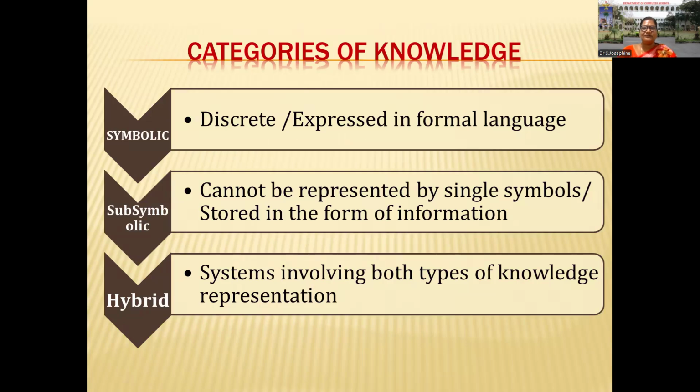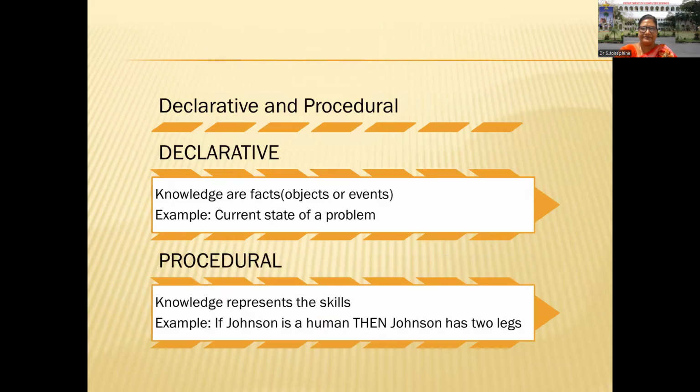What are all the categories of knowledge? The categories of knowledge in knowledge representation are three: one is symbolic, second is sub-symbolic, third is hybrid. Symbolic means discrete or expressed in formal languages. Some languages, some symbols we have used here. Sub-symbolic cannot be represented by single symbols. All should be stored in the form of information. Third one is hybrid. Hybrid may be both types: either a formal language or a representation of information.